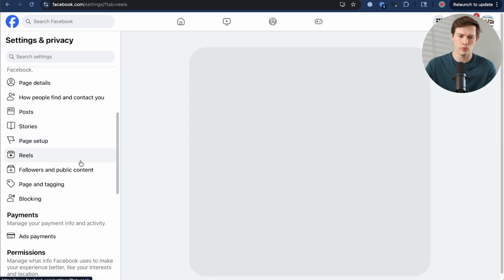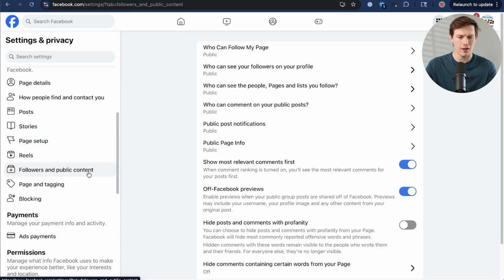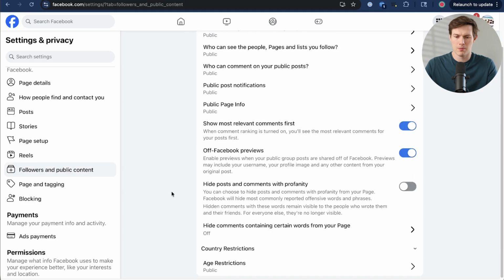We also have, of course, reels, followers, and public content. Go through all these settings, but one that maybe you want to do is hide comments with any kind of profanity. Depending on what kind of business you have, if it's more family friendly, yeah, that might be a good idea to hide that. Plus, anyone who uses profanity is probably not saying something positive about your business.